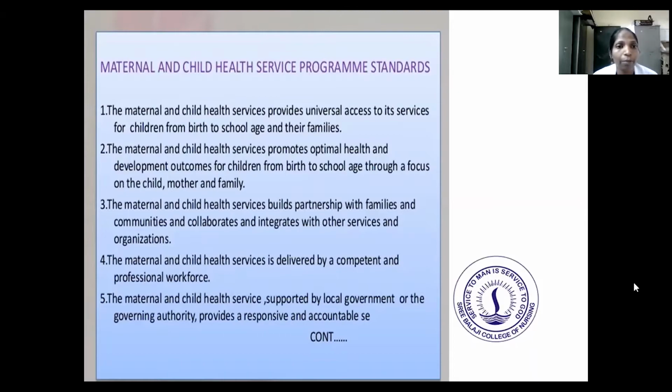Next, the service promotes optimal health and development outcomes for children from birth to school age through a focus on the child, mother and family. It builds partnerships with families and communities and integrates with other services and organizations. It is delivered by a competent and professional workforce, supported by local government or governing authority, responsive and accountable.